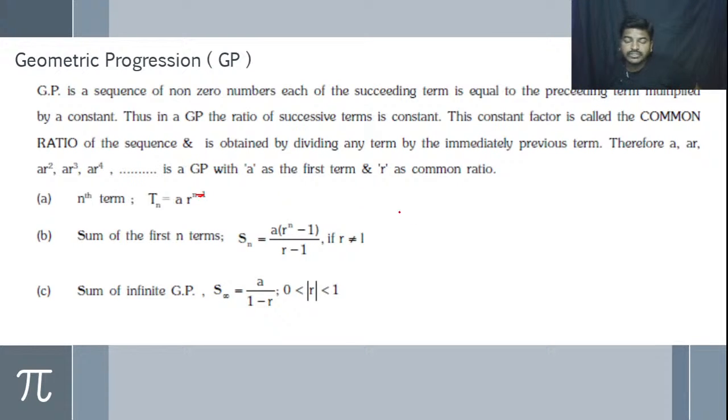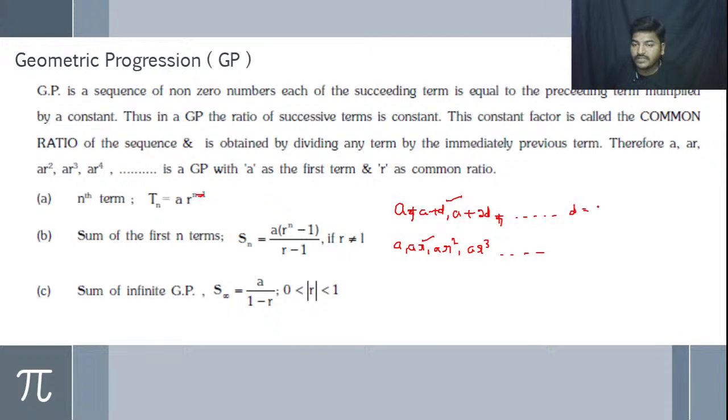Coming to the AP, just for reference, we write a, a plus d, a plus 2d and so on. This is a sequence of an AP. a, ar, ar square and so on, this is the sequence in the GP. But a is a fixed term. When we go with the difference, then we say it is a common difference. When we go with the ratio, then we say it is a common ratio.